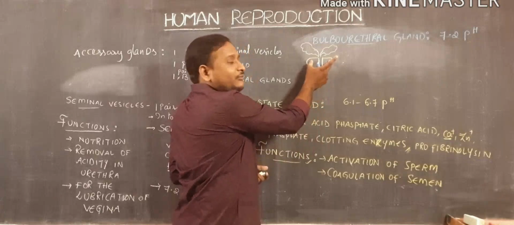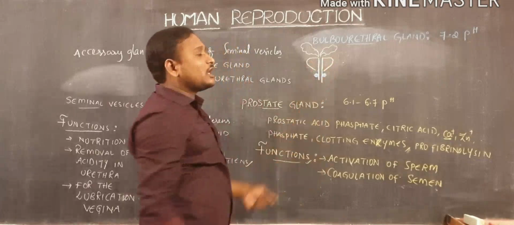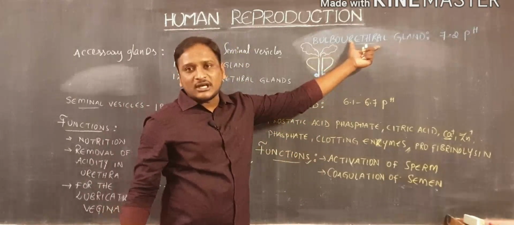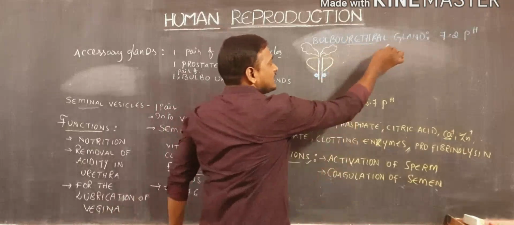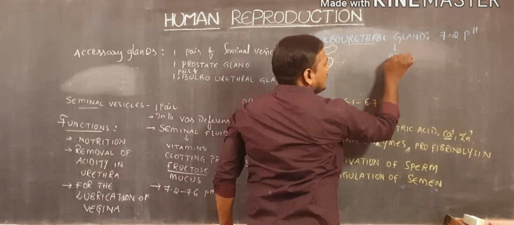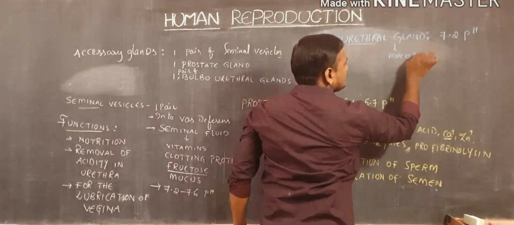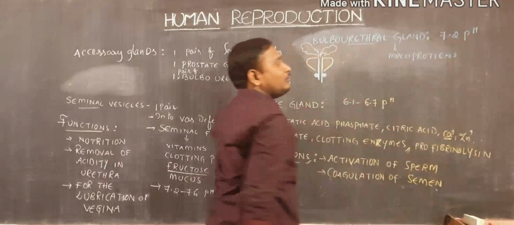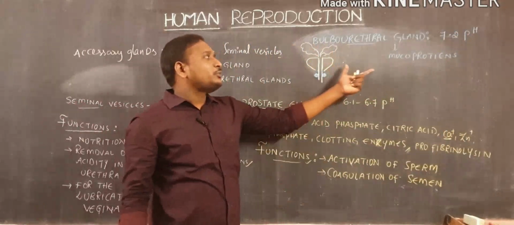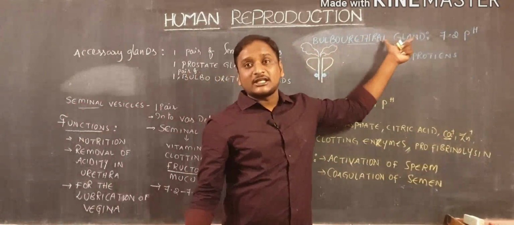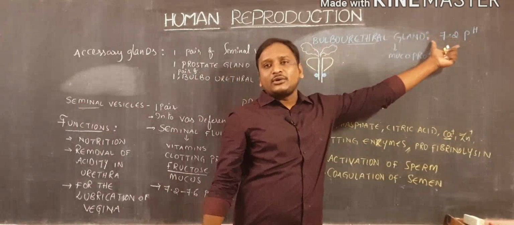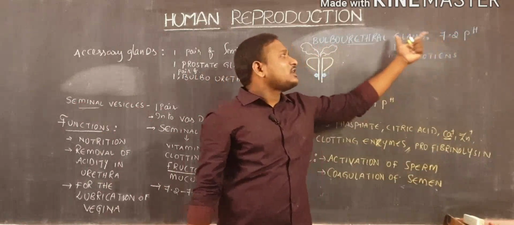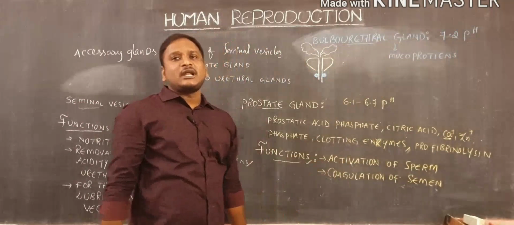These bulbourethral glands release a kind of secretion which consists of mucoproteins. These mucoproteins give the bulbourethral gland secretions 7.2 pH. What are the main functions of the bulbourethral gland?